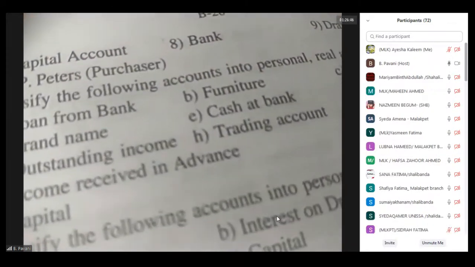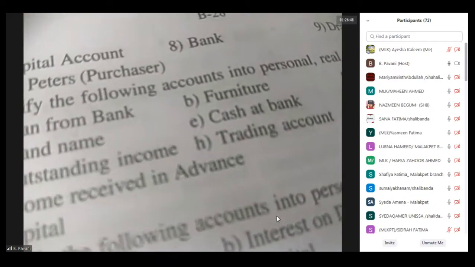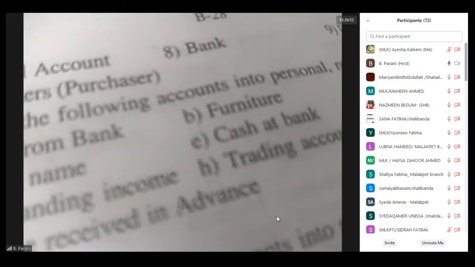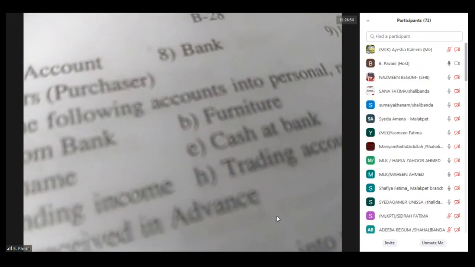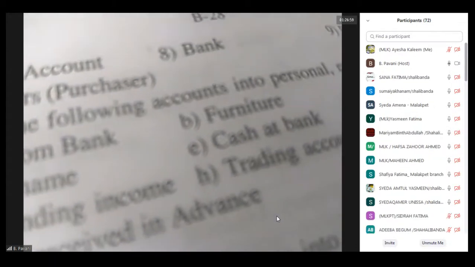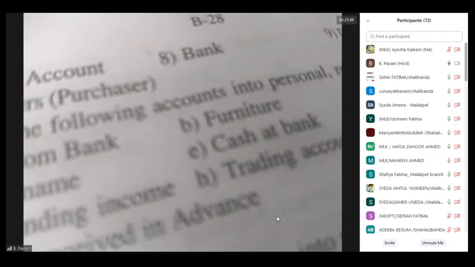No, outstanding income. They have given outstanding income, it will come under the personal account. Yesterday we discussed the representative personal account. I said outstanding income, prepaid insurance, outstanding salary like this. It is indirectly representing a person, so it will come under the personal account.